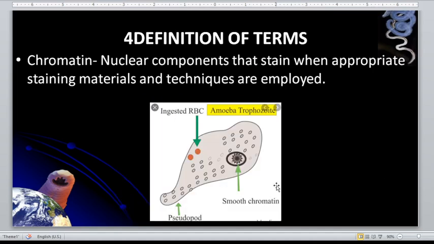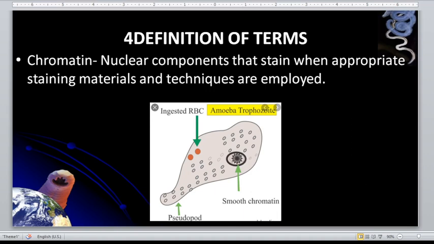We have chromatin, a nuclear component that stains when appropriate staining materials and techniques are employed. We can use the chromatin to differentiate the morphologies of the different amoebas, the different entamoebas.